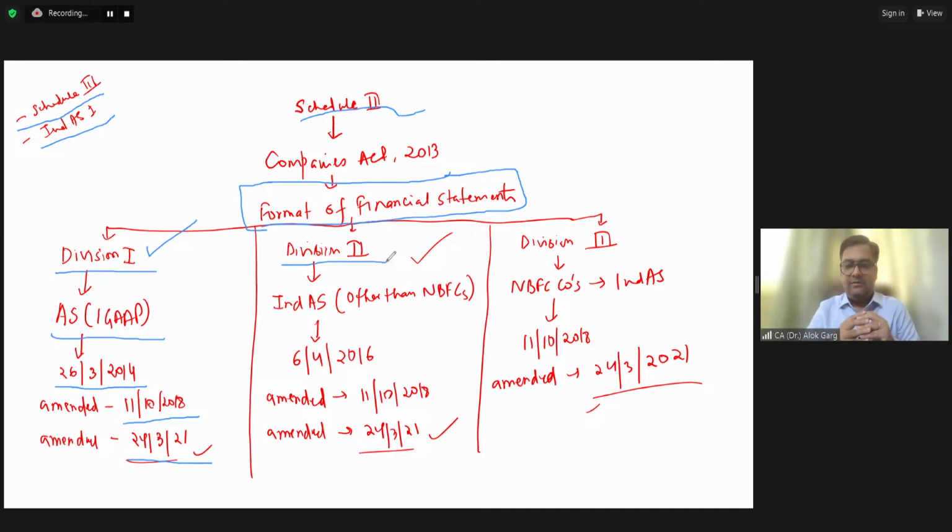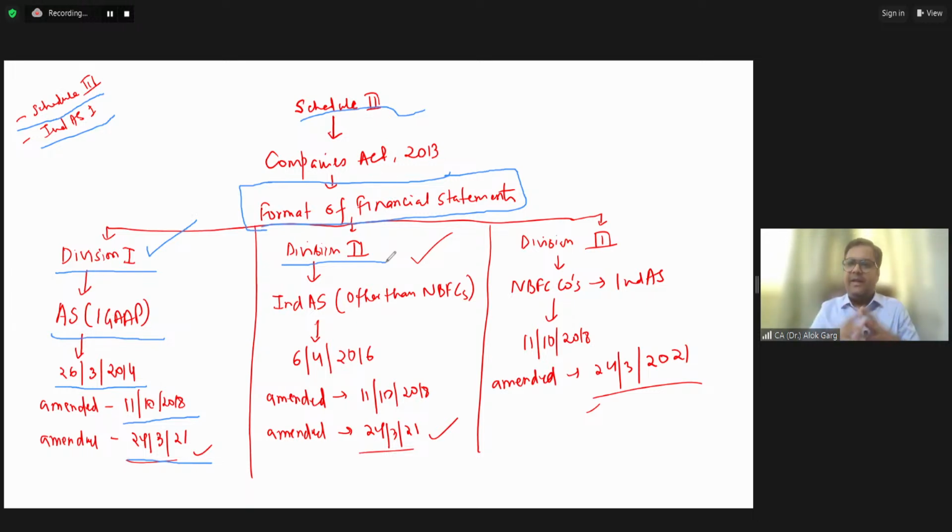preference share capital was presented as part of the share capital in your IGAP, in your accounting standards. But in Ind AS, it is not share capital. You will understand when you have a session on financial instruments that if this preference share capital is redeemable, it is not your equity, it is your liability. Again, this requires a change in the presentation of the balance sheet.